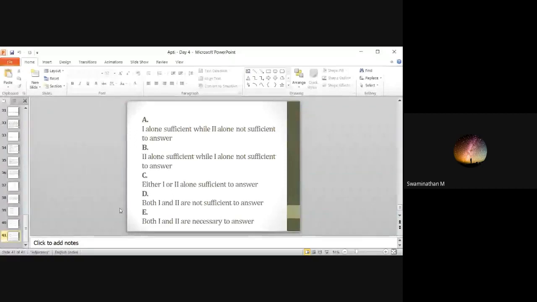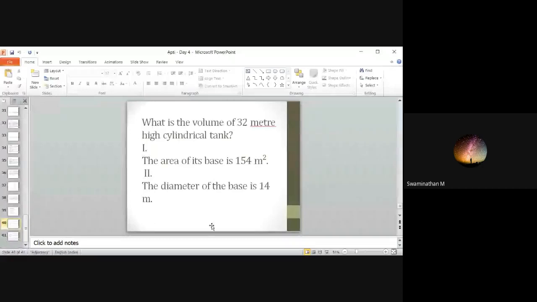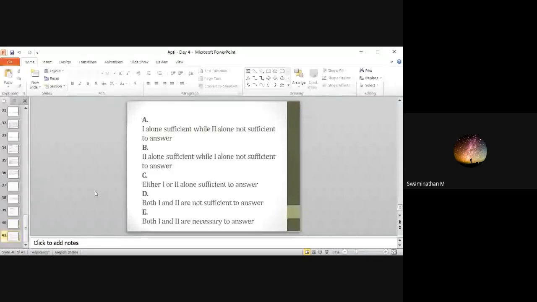Can you get it? For cylinder, volume of the cylinder is pi r square h. In the question, they have given 32 meter high. So, it is the height. So, you need radius. From the diameter, you get the radius, or from the area of the base, you can get the radius. So, it is either 1 or 2, and the answer is option C. Clear?